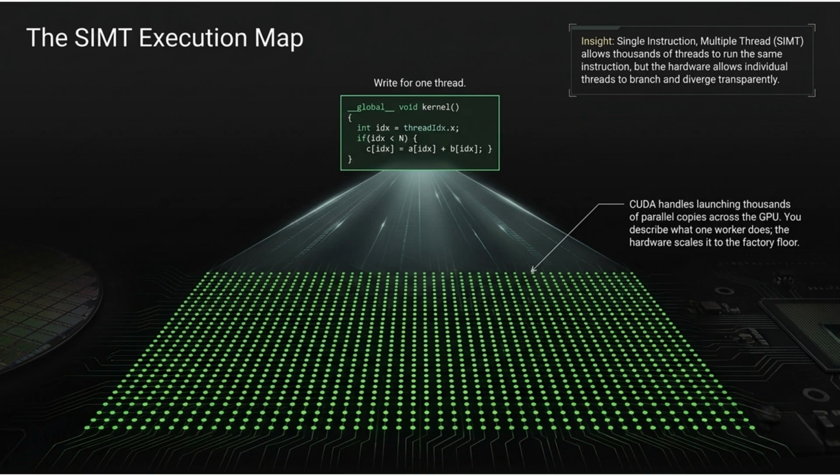The SIMT execution map. You write for one thread: i = threadIdx.x, a[i] plus b[i]. CUDA launches thousands of parallel copies. Single instruction, multiple thread. Every worker runs the same instruction, but individual threads can branch and diverge transparently. Describe one worker. The hardware scales to the factory floor.